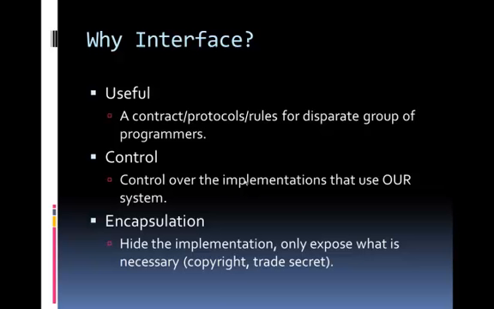Number three is encapsulation. It hides the implementation and only exposes what is necessary. Why is this important? Because it ensures copyright, it protects trade secrets. How you implement the code is not important, or in other words, it should not be exposed, to guard the way you do things. You only expose the interface.